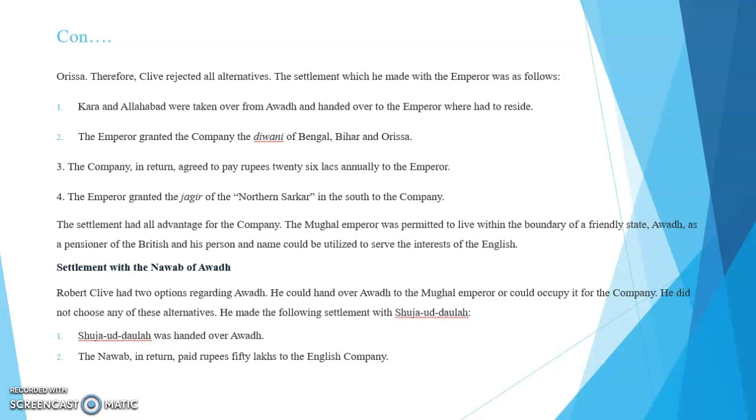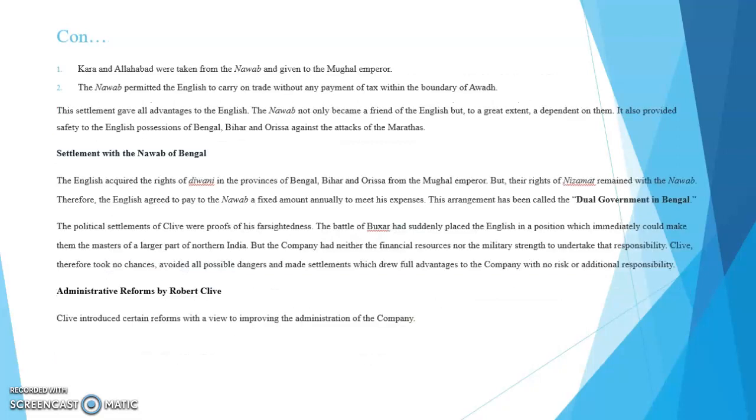First, Suja Uddaula was handed over Awadh. Second, the Nawab in return paid rupees 50 lakhs to the English East India Company. Kara and Allahabad were taken from the Nawab and given to the Mughal emperor. The Nawab permitted the English to carry on trade without any payment of tax within the boundary of Awadh.